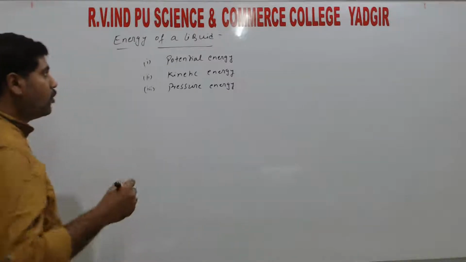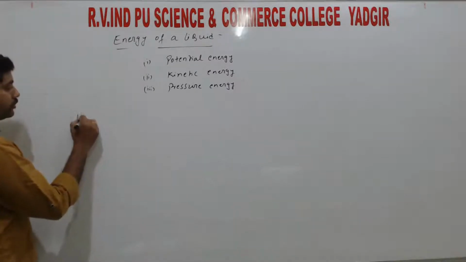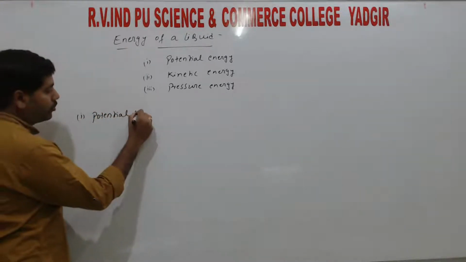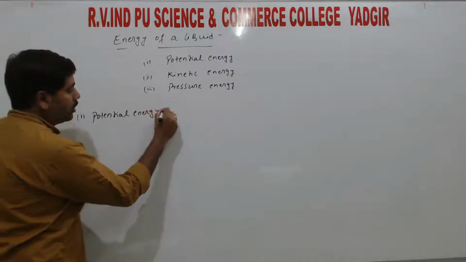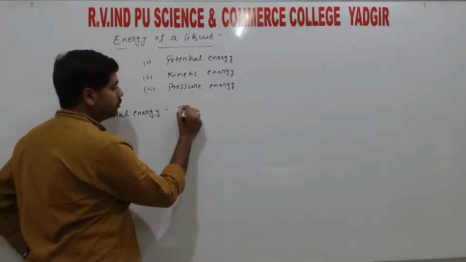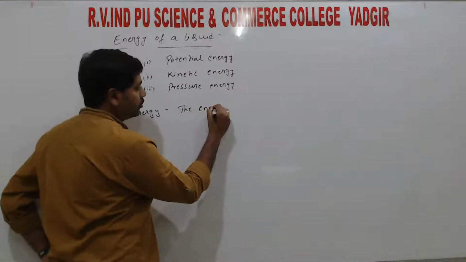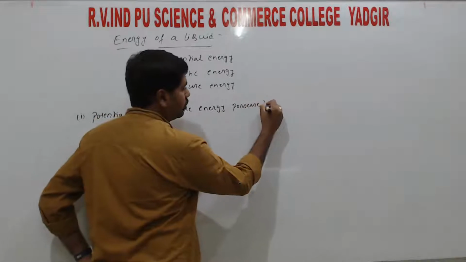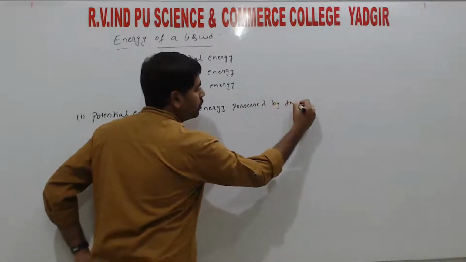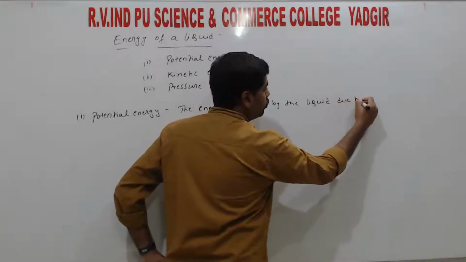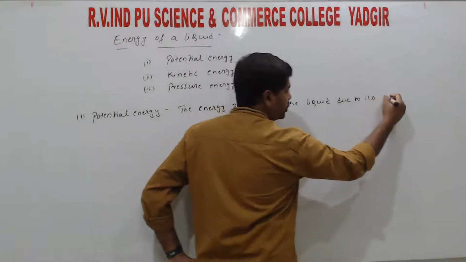So the first one is potential energy. Right? Potential energy is the energy possessed by the liquid due to its position.